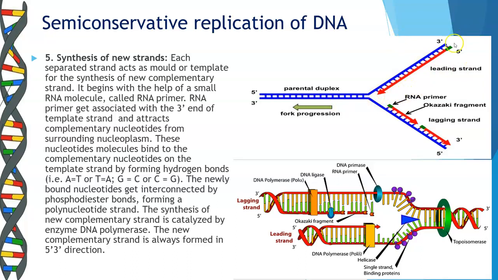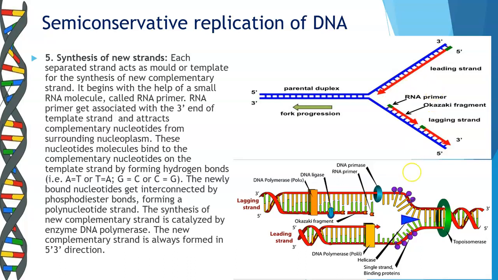So you have a small RNA primer which binds to the 3' end, and in the presence of the enzyme DNA polymerase brings about the complementary nucleotides for the formation and the synthesis of the new strand. So you have the bonding, that is AT and GC bonding. The newly bound nucleotides get interconnected by the phosphodiester bonds, forming a polynucleotide strand.